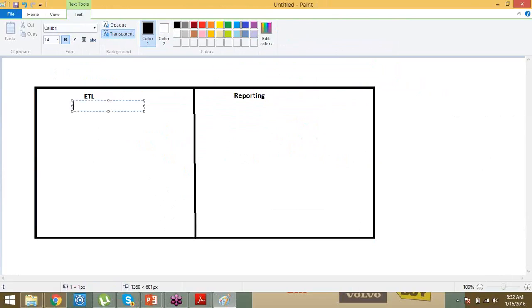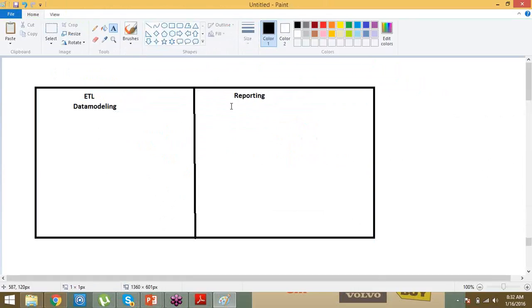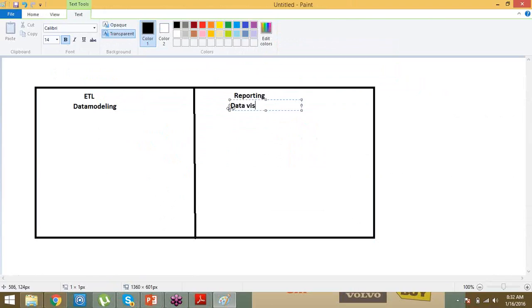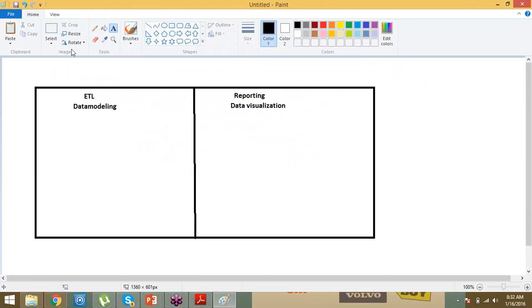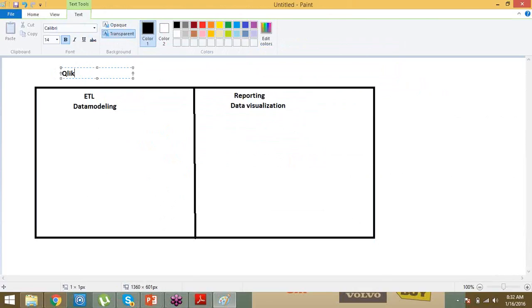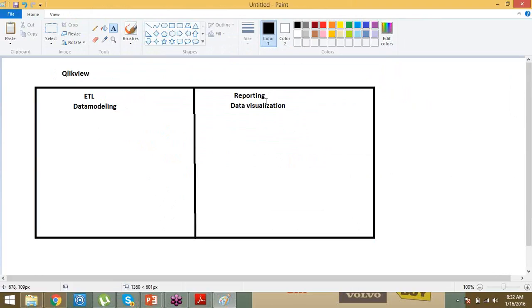What is ETL? ETL is nothing but data modeling. And reporting is nothing but doing data visualization. So the ClickView tool is helping you to do ETL and reporting. So you are investing the money in a single tool where you can do data modeling and reporting. So this is for the end user purpose.